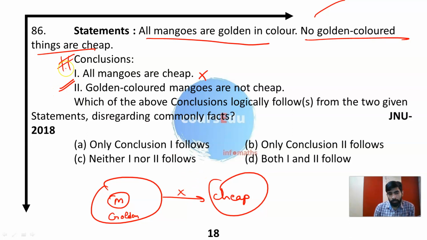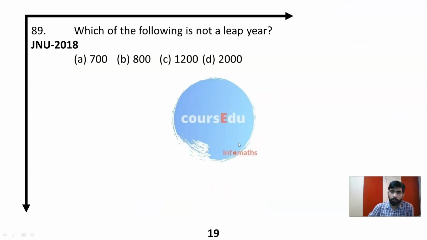All the mangoes are golden color, and the golden color thing is not cheap. So golden color mangoes are not cheap is exactly the true statement for this. So option number B, only conclusion 2 follows, is the right answer. Next question, which of the following is not a leap year?